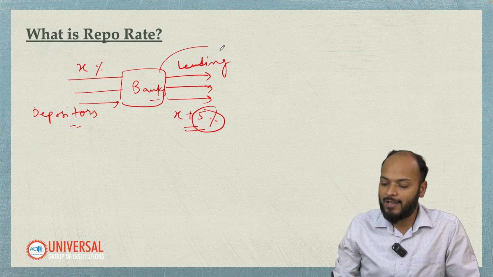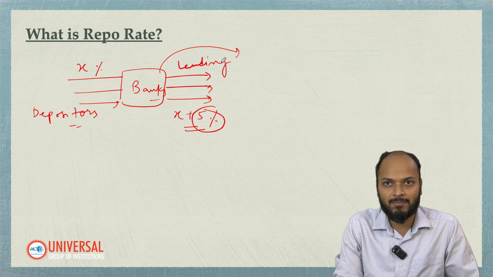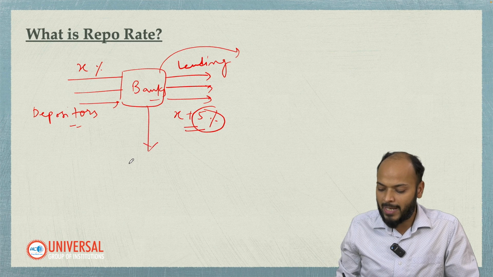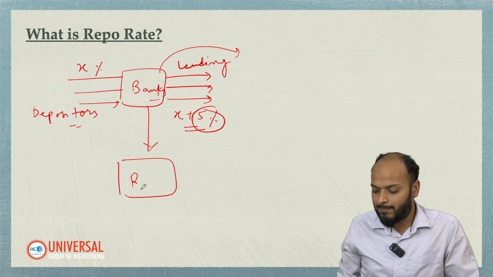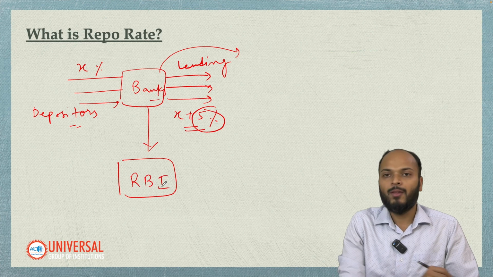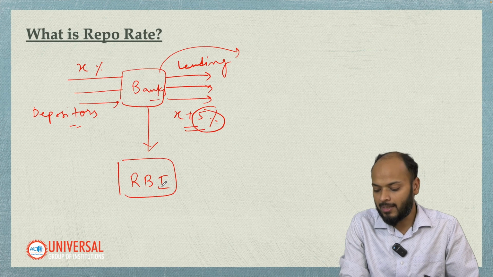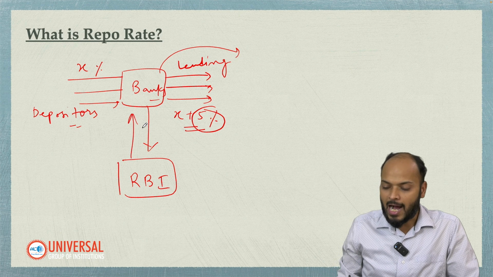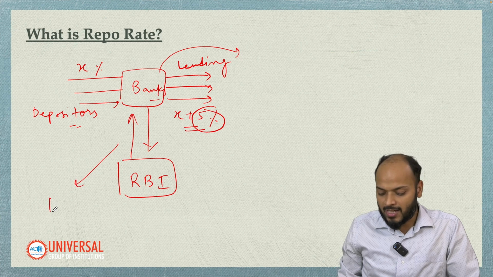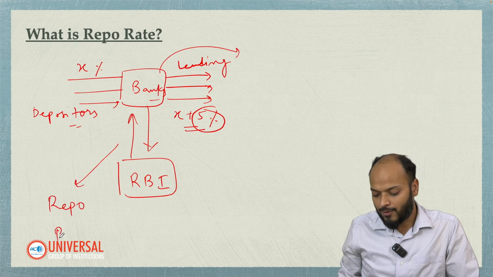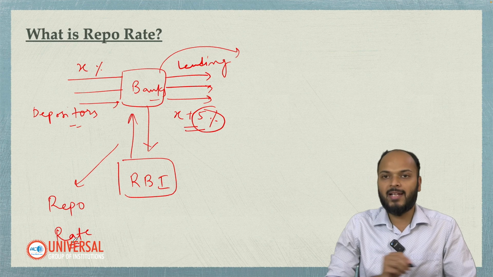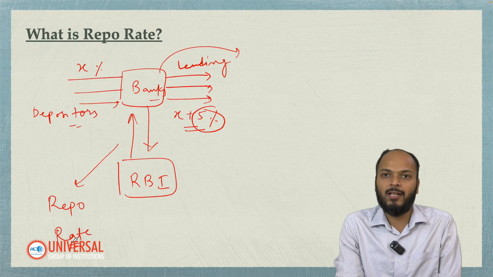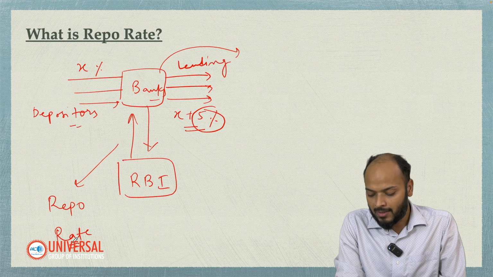Now because banks have lent that money, they don't have that money, and hence in such a case what the bank can do is approach the RBI for a short term loan, right? When RBI gives a loan to the bank, RBI will be charging some interest. The interest rate charged by RBI for short term loans to banks is called the repo rate. Please try to understand repo rate.